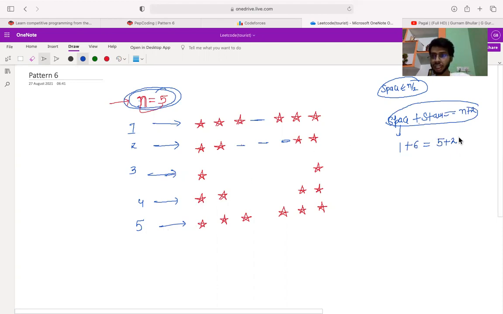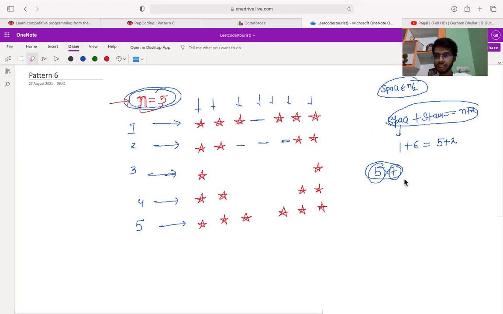So if I consider this as a whole matrix, it will be of size 5 cross 7: it has 7 columns, that is 1 2 3 4 5 6 and 7, and 5 rows. So from here you can visualize that.